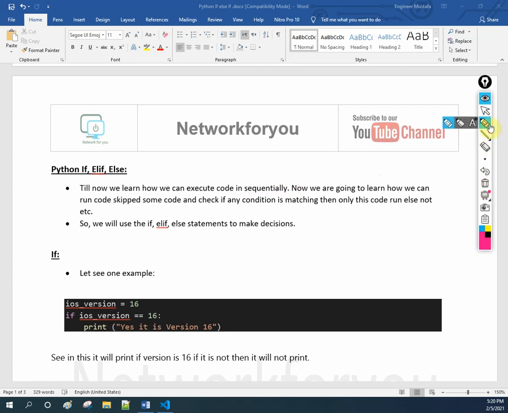But now we are going to learn a new thing. What is that new thing? If you want to skip or leave something, for example, I want to use this one and I don't want to use that one, how can I skip some commands? In this one we are going to learn that.